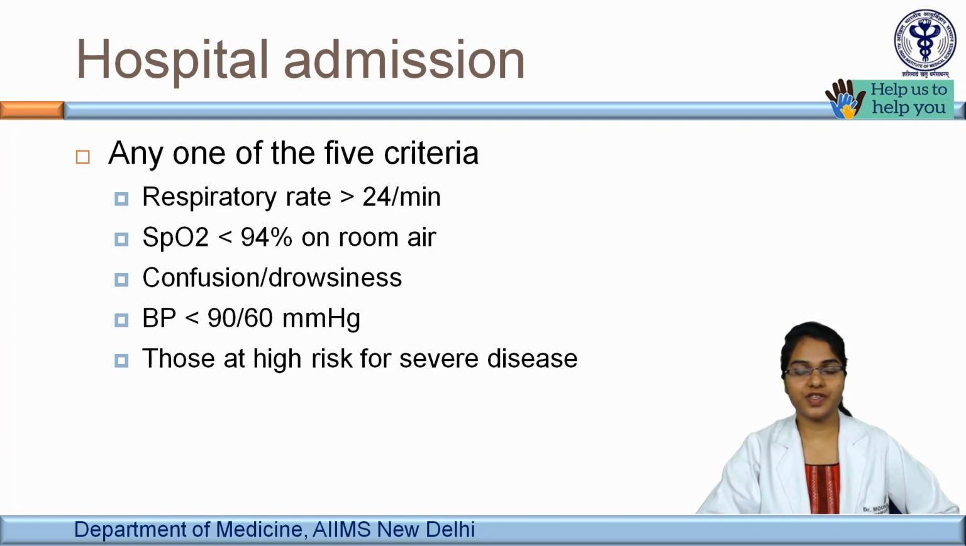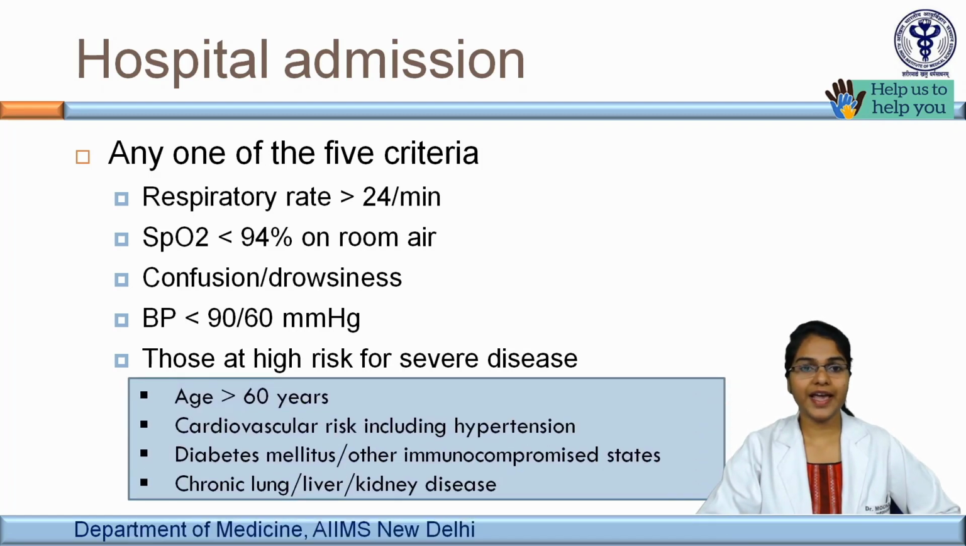Now, who is at high risk for severe disease? Age more than 60 years, cardiovascular risk factors including hypertension, diabetes mellitus, or other immunocompromised states. Chronic lung, liver, kidney disease also require hospital admission. However, the final decision to admit the patient is at the discretion of the treating physician.